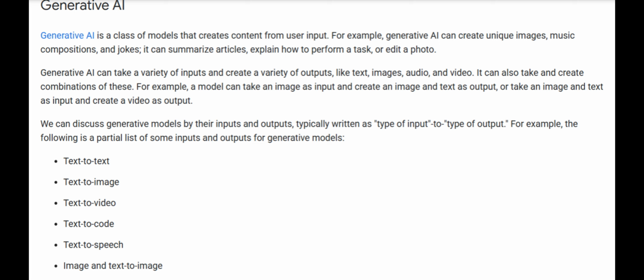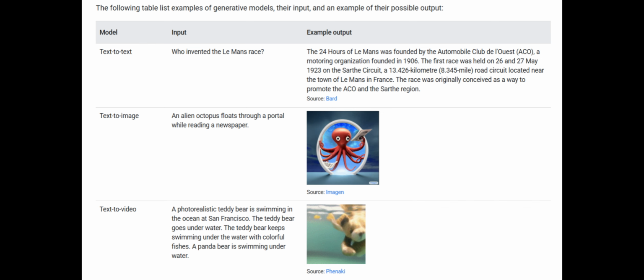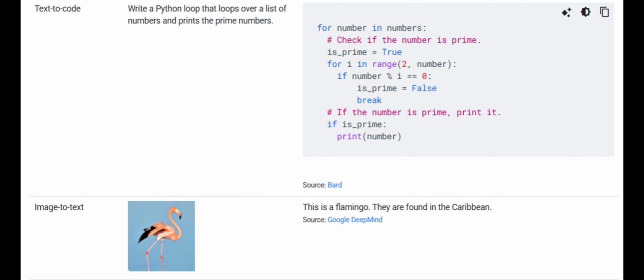We can discuss generative models by their inputs and outputs, typically written as type of input to type of output. For example, the following is a partial list of some inputs and outputs for generative models. Text to text. Text to image. Text to video. Text to code. Text to speech. Image and text to image. The following table lists examples of generative models, their input, and an example of their possible output.